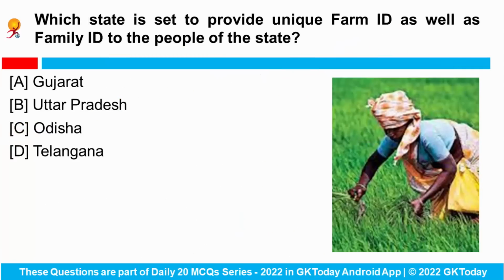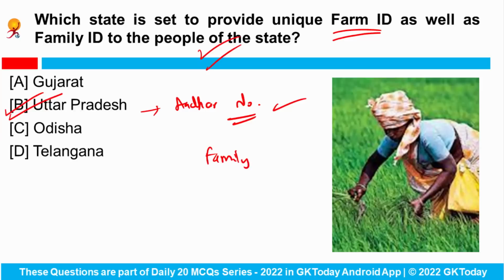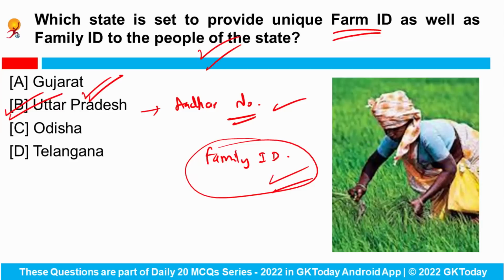Next is, which state is set to provide unique farm ID as well as family ID to the people of the state? So Uttar Pradesh government is set to provide a unique farm ID that is similar to Aadhaar number to the farmers, which will be linked with the Aadhaar to provide benefits of all the government schemes. Okay, so Uttar Pradesh government will also start providing the family ID, and those families who are not getting any kind of benefit will be brought into the ambit of this particular scheme. Okay, so don't forget that Uttar Pradesh is the state that is set to provide unique farm ID as well as family ID to the people.